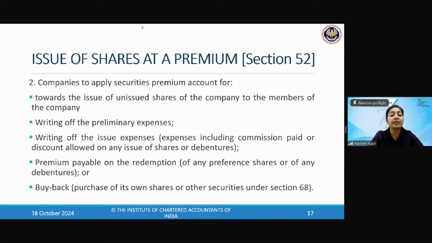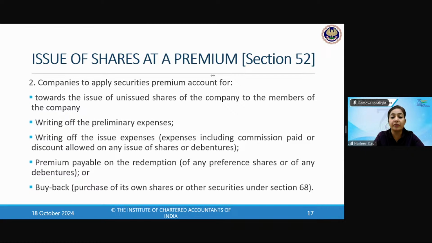The expenses incurred related to the incorporation of the company, incurred prior to incorporation, formation expenses. So if those kinds of expenditures, miscellaneous expenditures, preliminary expenditures are lying over there, this amount of securities premium can be used for writing it off.